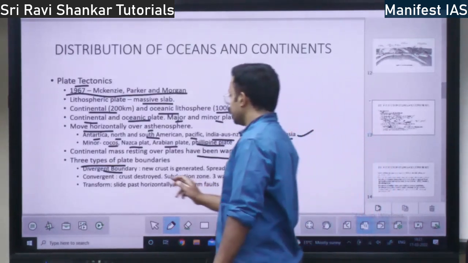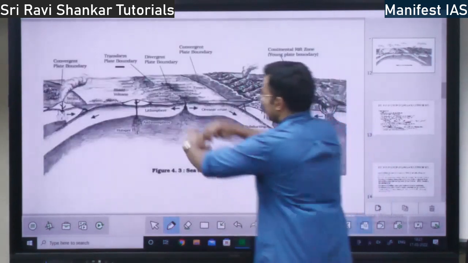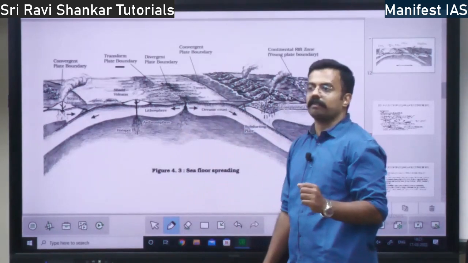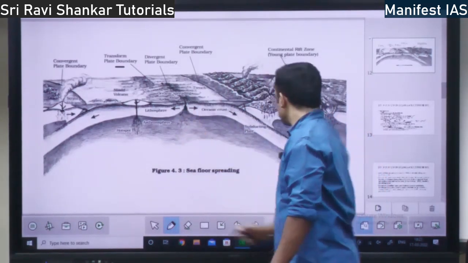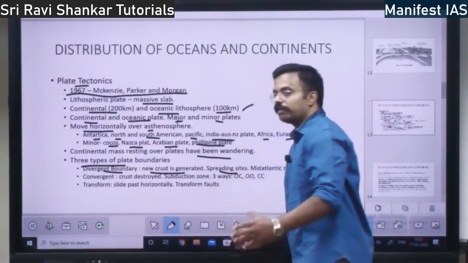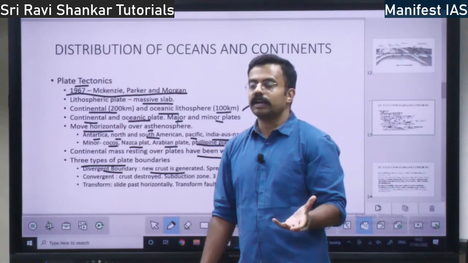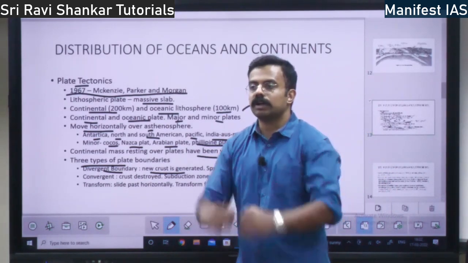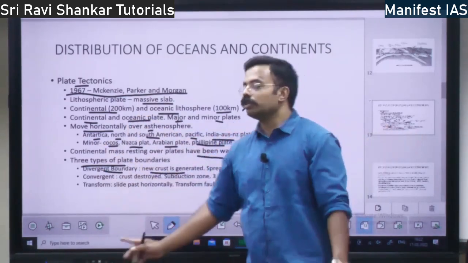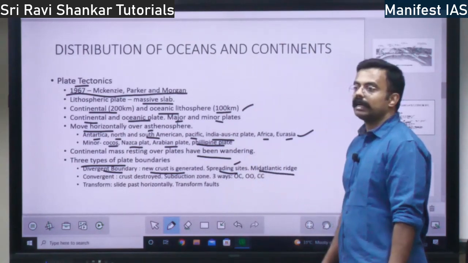So divergent plate boundary, what happens here? New crust is generated. See, here since it is moving away, new crust will form because of the volcano and lava, right? New crust will get generated in the divergent plate boundary. So these divergent plate boundaries are spreading sides. I told you sea floor spreading, because there will be divergence. What happens? Sea floor will be spreading. The best example is mid-Atlantic ridge.